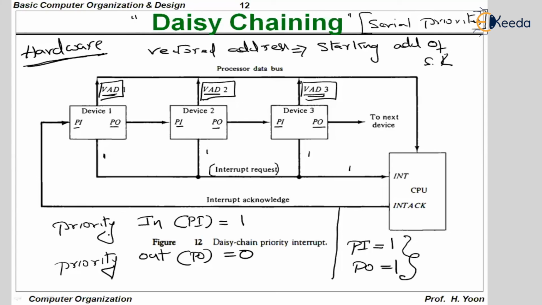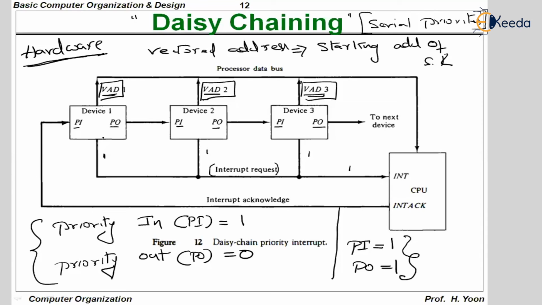Again, if you want to interrupt the CPU, your priority in should be equal to 1 and priority out should be equal to 0. If you do not want to interrupt the CPU, your PI must be equal to 1 and also the PO equal to 1. Okay, so this is the rule. Using this rule, the CPU is going to check which device is actually interrupting.